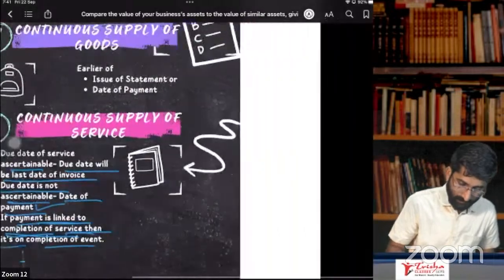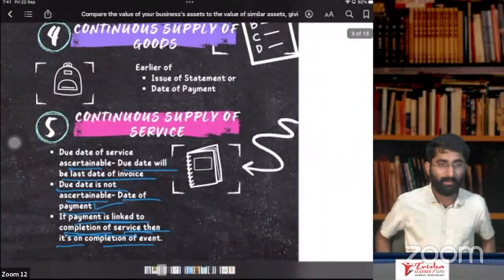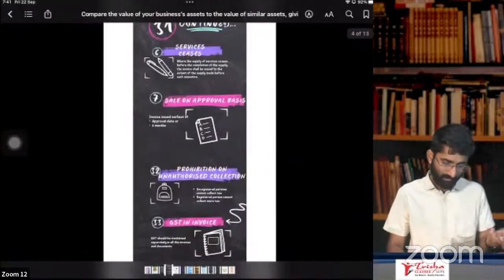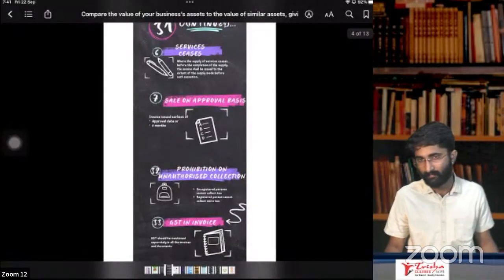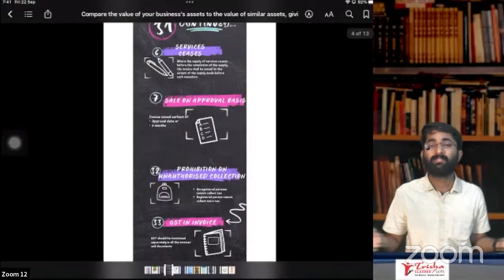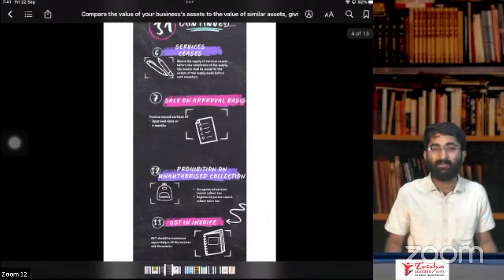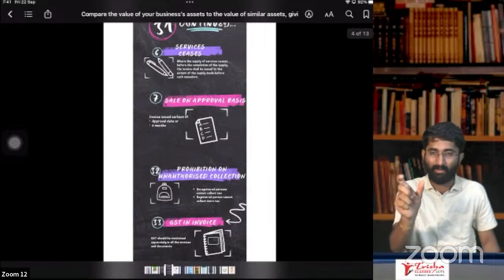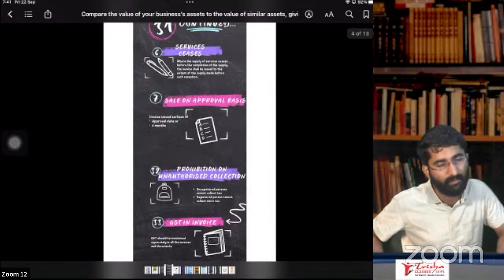Okay. So this is about continuous supply of services. This is about section number 31. Section number 32. Now, section number 33 is about tax invoice. You have to separately give the tax amount; you have to show it separately. That is section number 33.